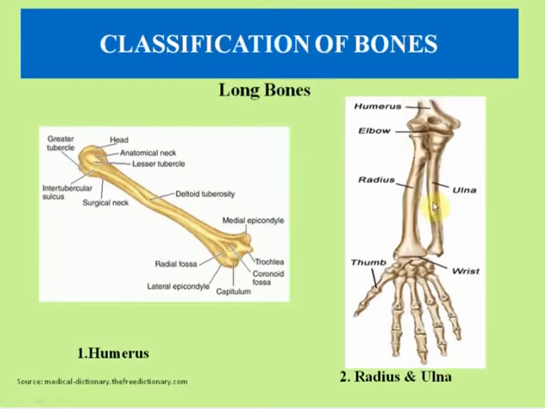And ulna is also one of the 2 long bones in the forearm, the other being the radius. It runs parallel to radius, which is shorter. Radius is shorter than ulna. So ulna runs parallel to radius, which is shorter and smaller. Ulna is located at the side of the forearm closest to the body.